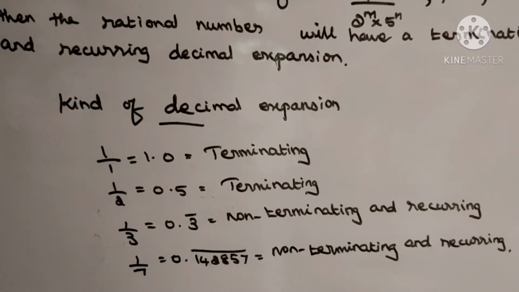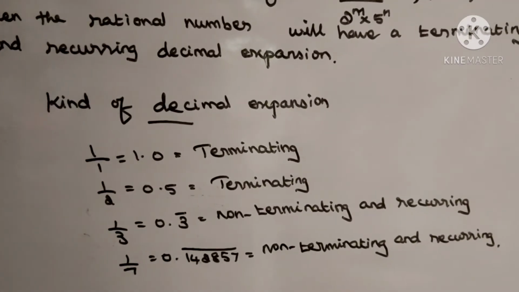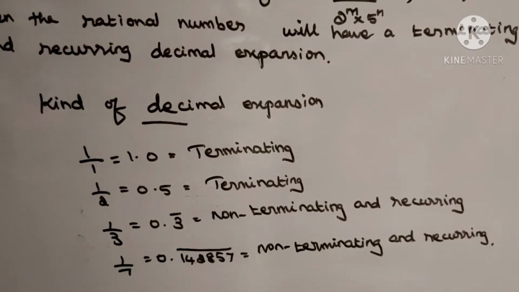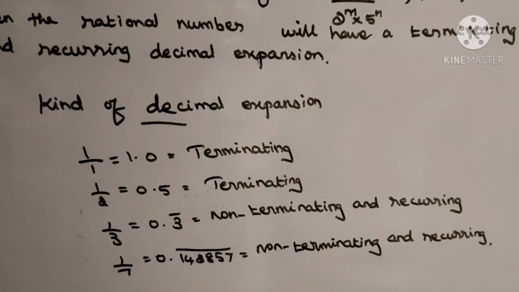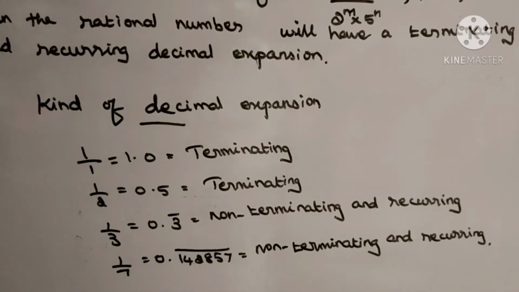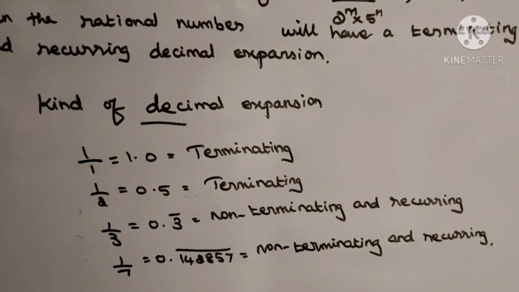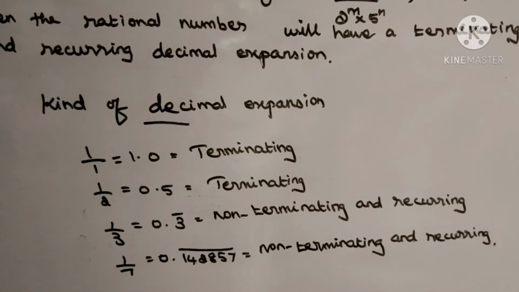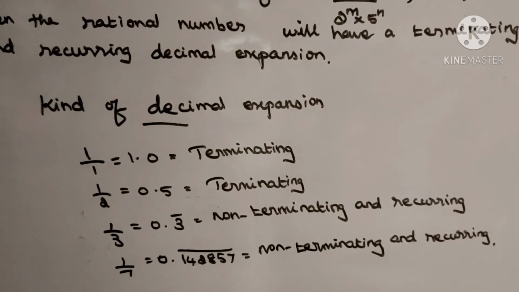Okay, 1 by 3. 1 by 3 is 0.33333. So 3 is repeated many more times. You cannot find out whether the number is finite or infinite. You cannot find out the number of digits. Okay, so 0.3 bar, you take bar. So this type is non-terminating and recurring. Terminating is only finite number of decimal places, but non-terminating is infinite number of decimal places. You cannot find out the counting.